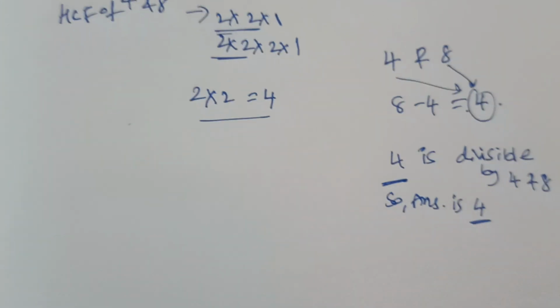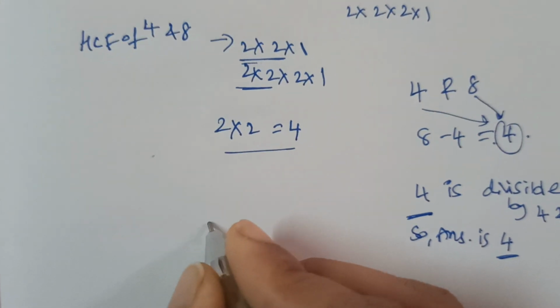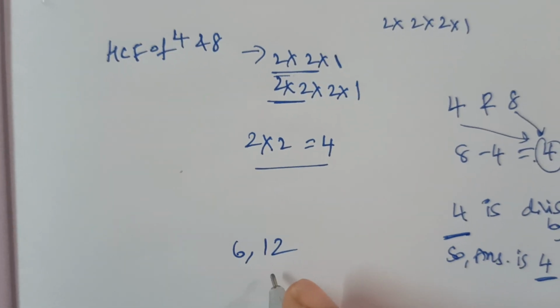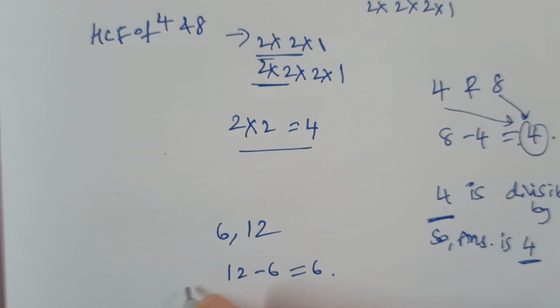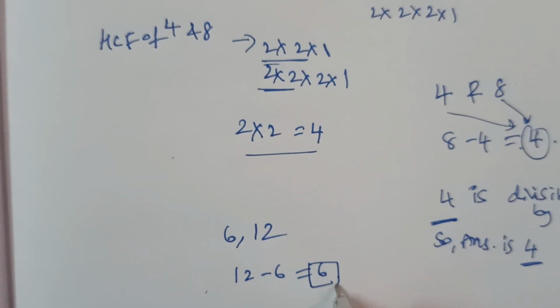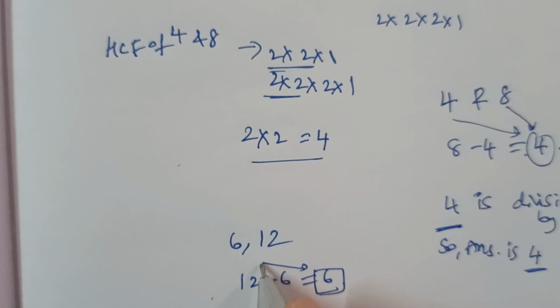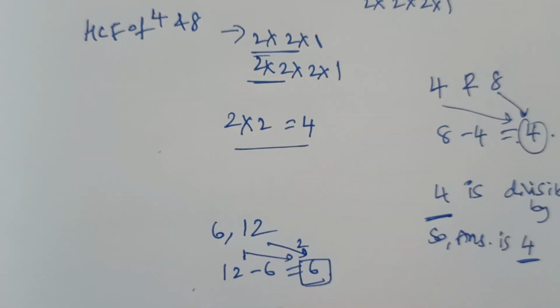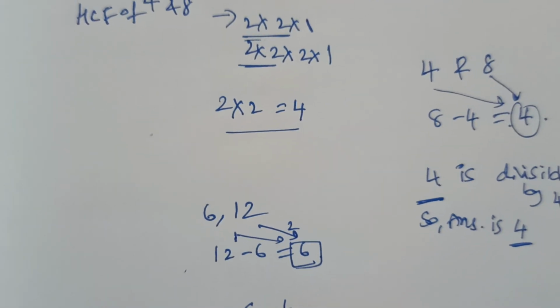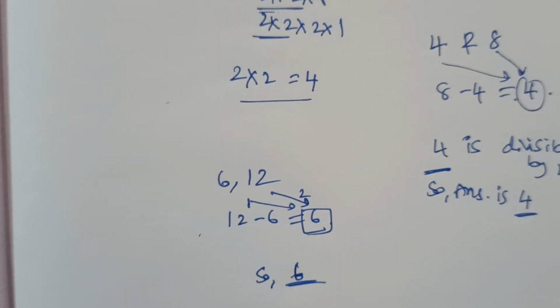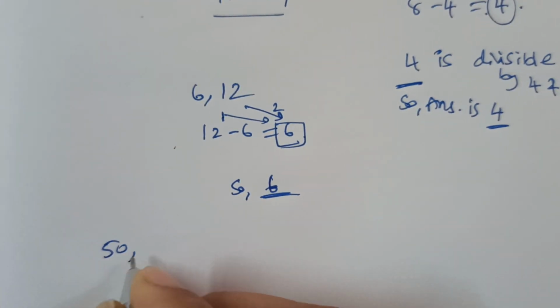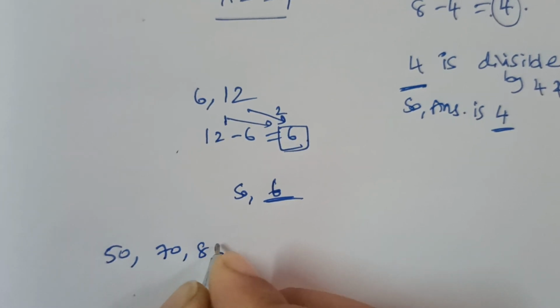Next problem, we will see 6 and 12. 12 minus 6 is 6. So 6 is divisible by 6. 6 1s are 6 and 6 2s are 12. So the answer is 6.